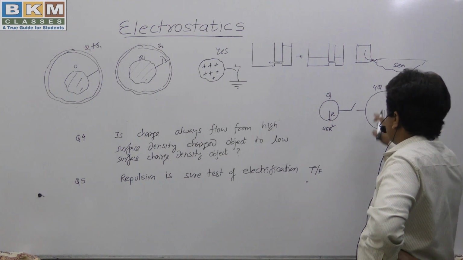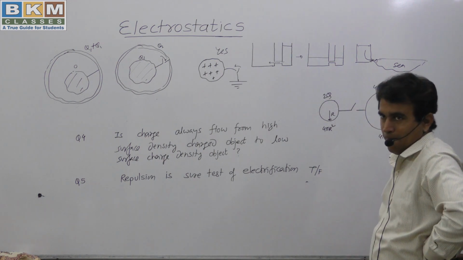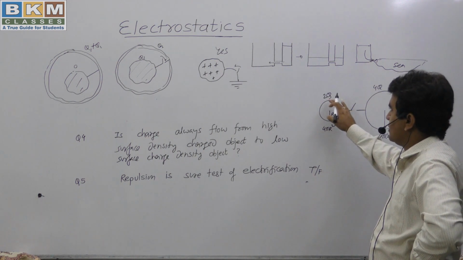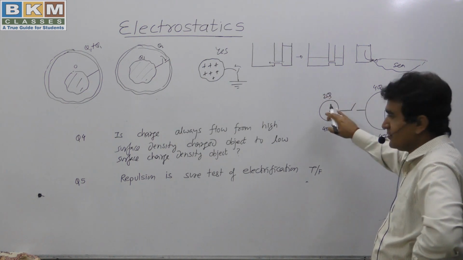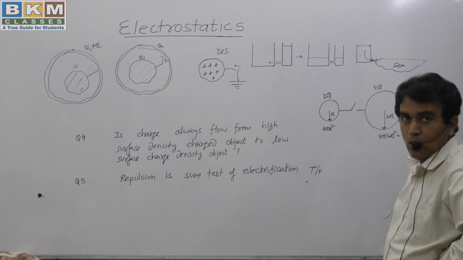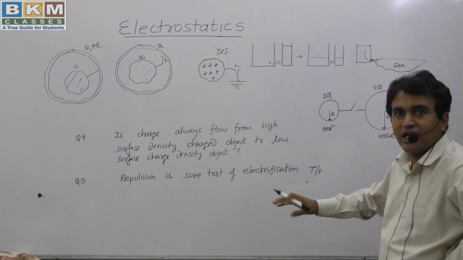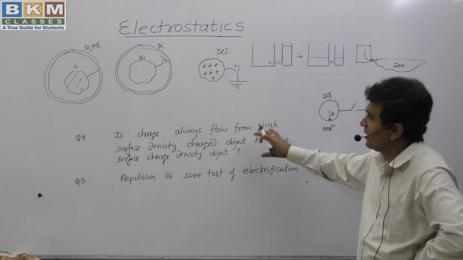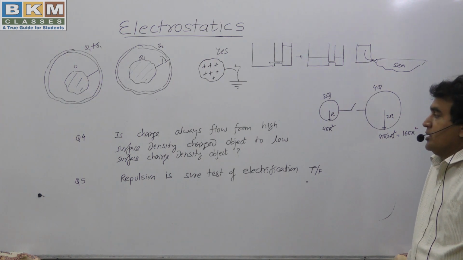Suppose I increase this charge to 2q. Now its surface charge density becomes greater, twice of this. So will charge flow from 2q to 4q, or from 4q to 2q, or not flow at all? The same question can be expressed as a numerical by giving this example.